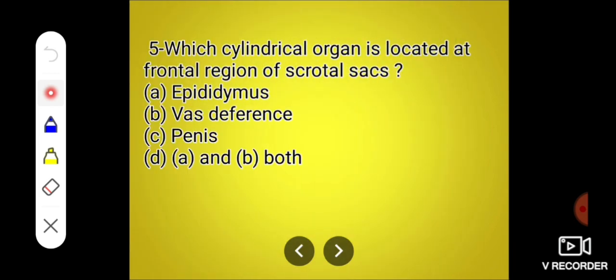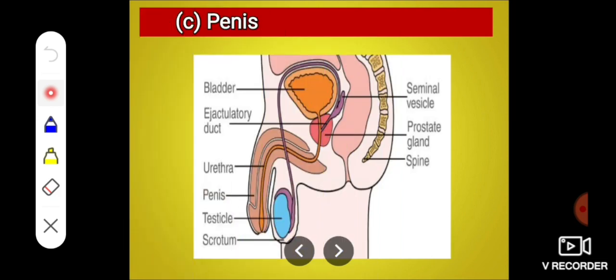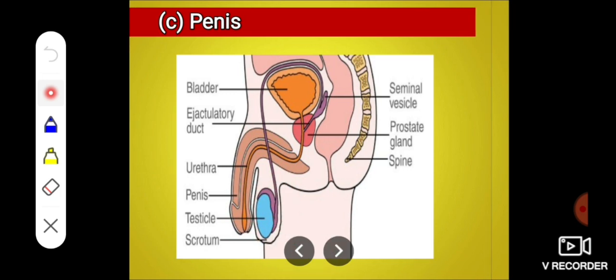Next: which cylindrical organ is located at the frontal region of the scrotal sac? A, epididymis; B, vas deferens; C, penis; and D, A and B both. And the correct answer is penis. The penis is a cylindrical organ which is located in front of this scrotal sac.